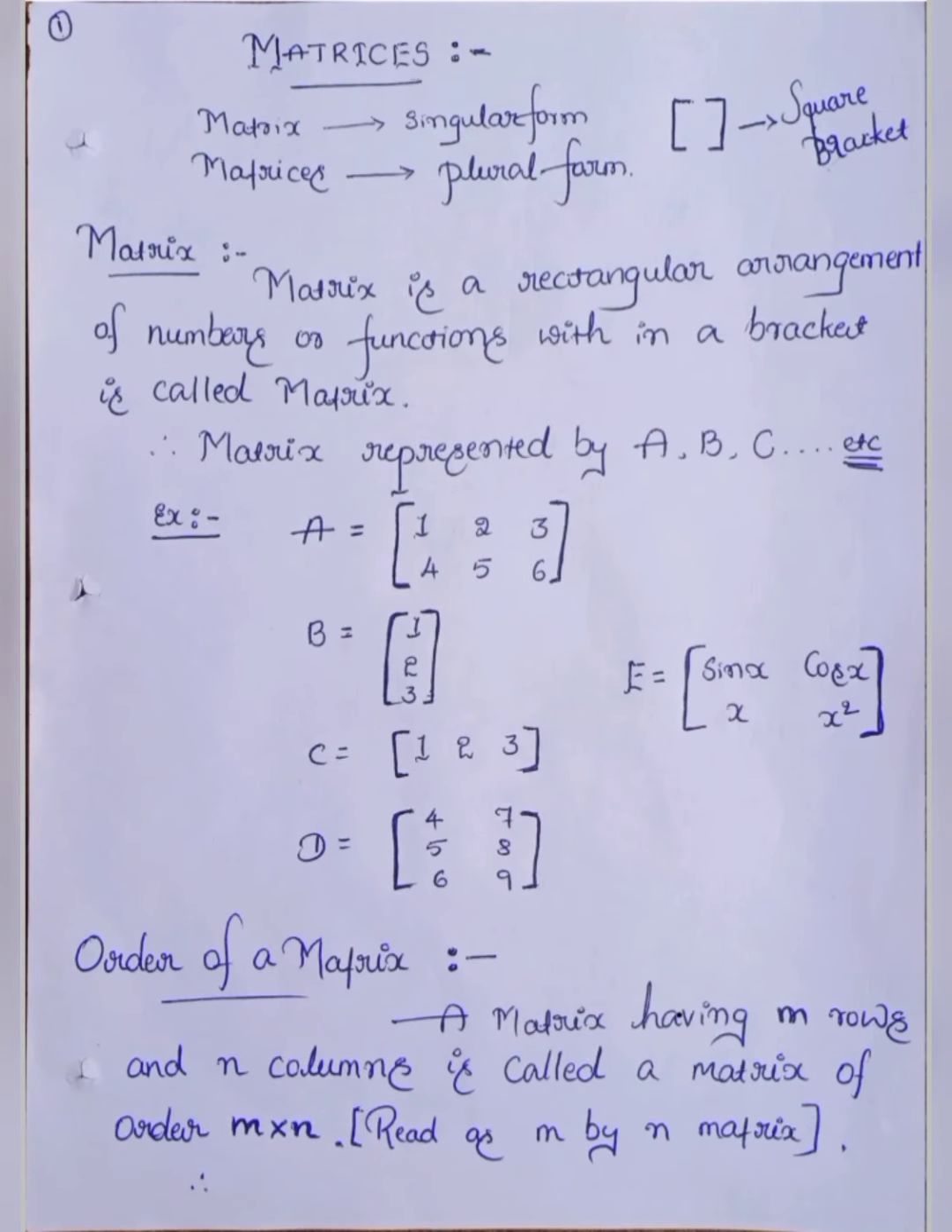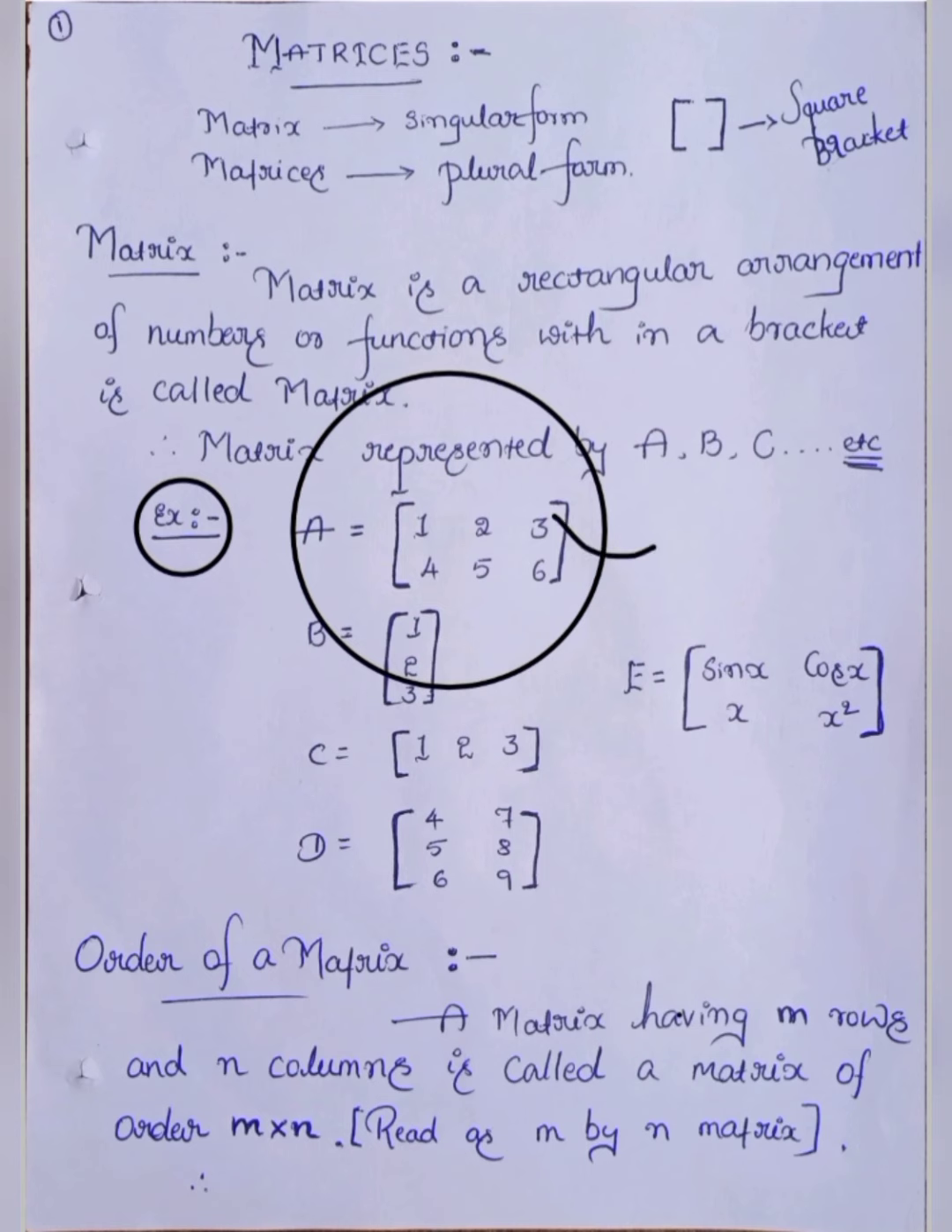Next, the following are some examples of matrices: how to represent a matrix, or how to create a matrix. See the examples. First, capital A. Define capital A using capital letters. So capital A equals matrix 1 2 3 4 5 6. This is a matrix.